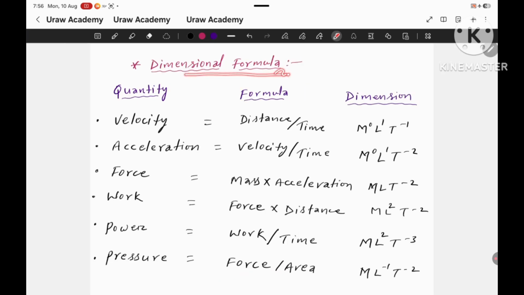Here are some dimensional formulas. Velocity, distance by time, has dimension M^0 L^1 T^-1. Acceleration is equal to velocity by time, with dimensions M^0 L^1 T^-2. Force, mass into acceleration, is M L T^-2. Work is equal to force into distance, M L^2 T^-2. Power, work by time, is M L^2 T^-3. For pressure, force by area, it is M L^-1 T^-2.